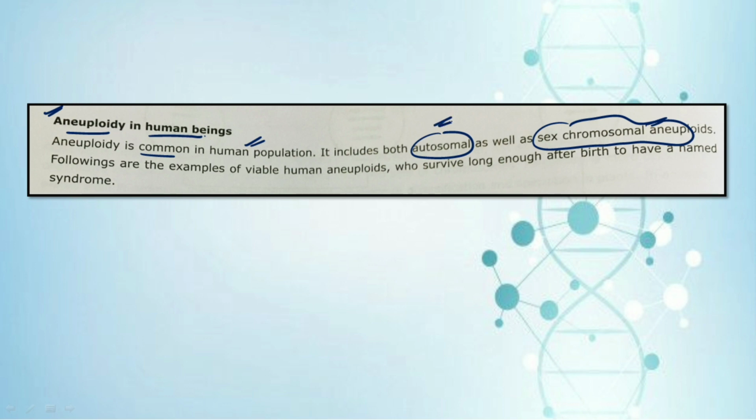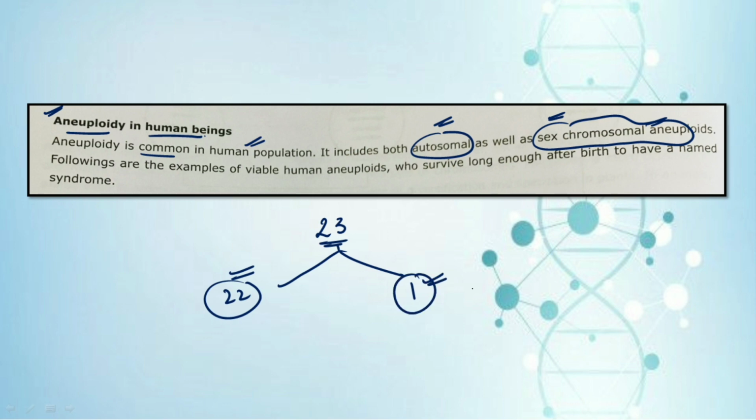Now what are autosomes and what are sex chromosomes? In a normal human being we know that we have 23 pairs of chromosomes. Out of the 23 pairs, 22 pairs are autosomes and one pair is the sex chromosomes. In females we have XX, and in males we have XY. So this is the normal condition. But in case of aneuploidy, there could occur abnormalities in both the 22 pairs, that is the autosomes, and also in the sex chromosomes.